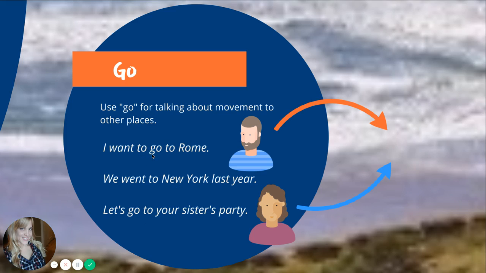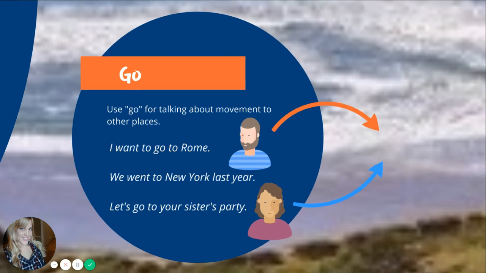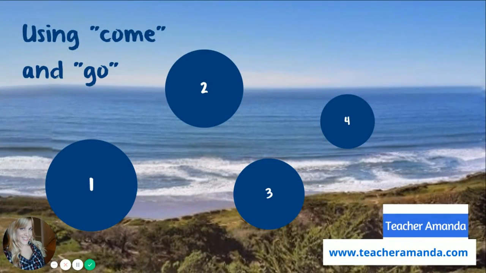And you could put away from, after the verb go. I want to go away to Rome. Let's go away to your sister's party. So movement to other places, away from the speaker or hearer. Okay, so those are the basic rules about using come and go.